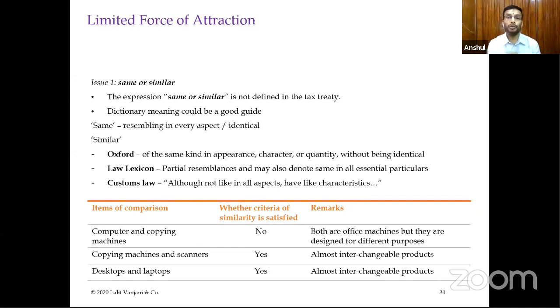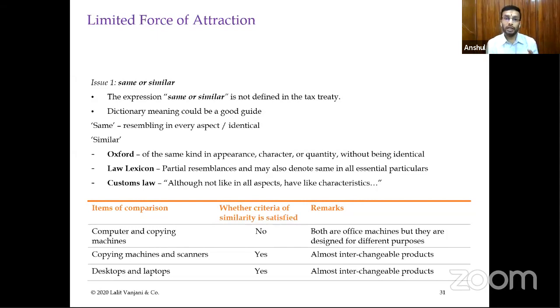Say for example, computer or copying machines. Now copying machine is a scanner. They do not process data, but computer is something where you input data and you get some different, value-added output. So these two are basically different equipments. They have different characteristics of their goods. So one may say that they are not similar or same in nature.